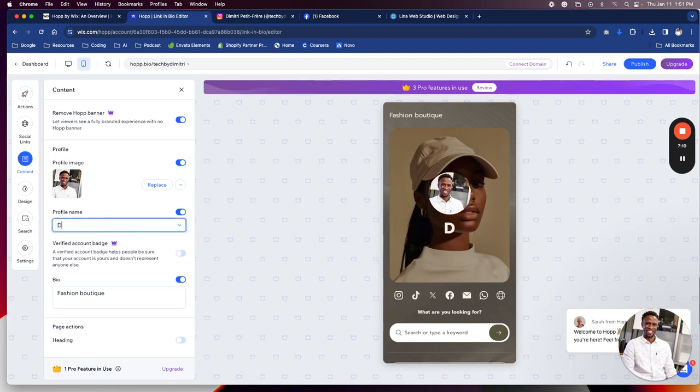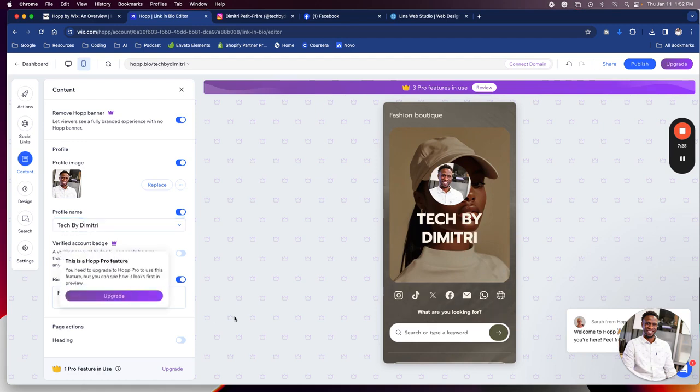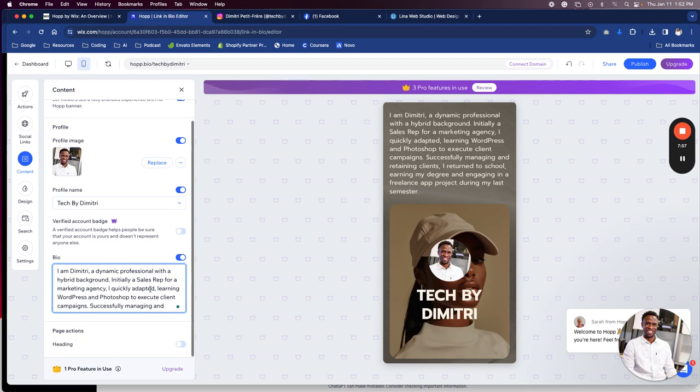Profile's name. So we're going to put Dimitri Petite Frere. Or we just put Tech by Dimitri. All right, so bio. All right, so we're going to put that there. Page heading.